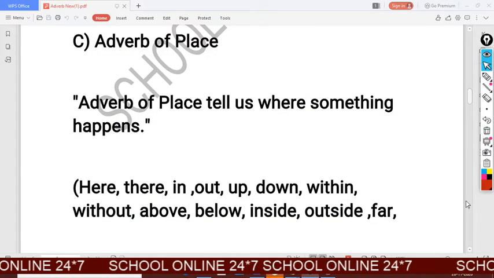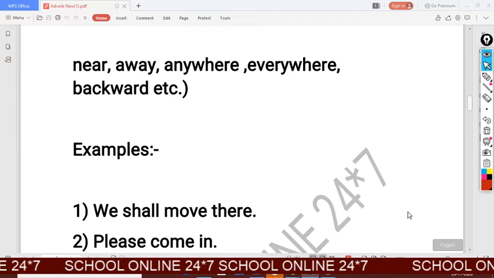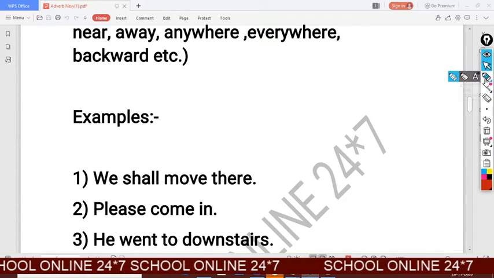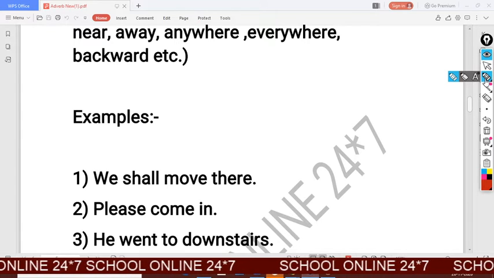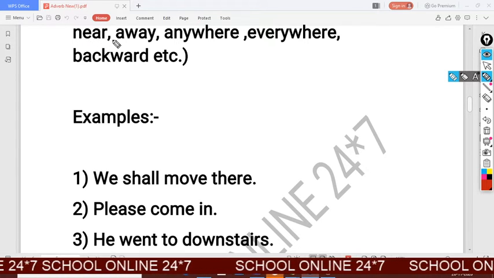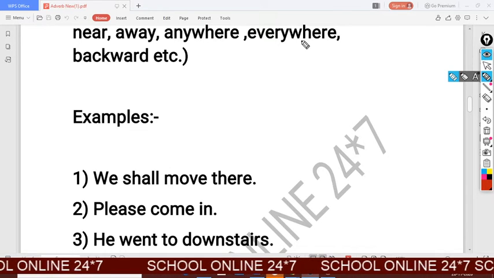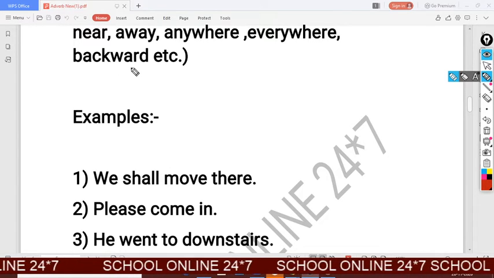And there are a few more words from adverb of place: near, all, away, anywhere, everywhere, and backward also.